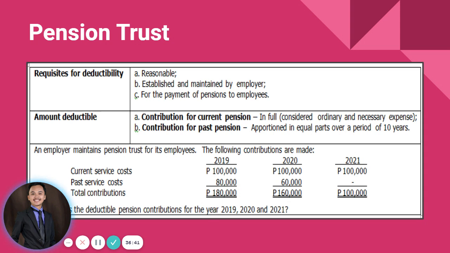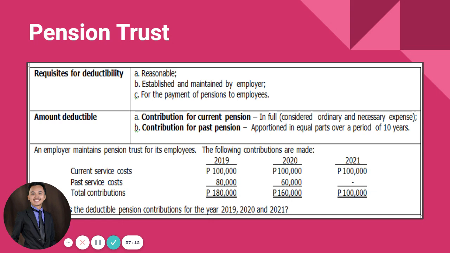Therefore, the total deductible pension will be the 100,000 current service cost, the 6,000 amortization of the 2020 past service cost, plus the 8,000 past service cost amortization for 2019. So in total, you could deduct 114, no? That's 6 plus 8, so that's 14 plus 100, so that's 114,000 total deductible pension contribution for year 2020.